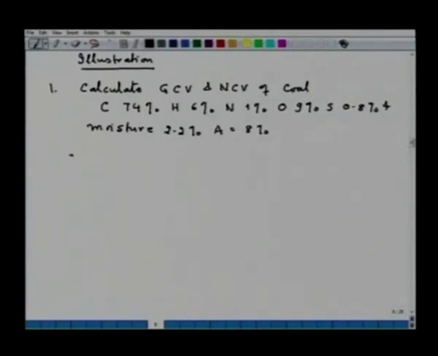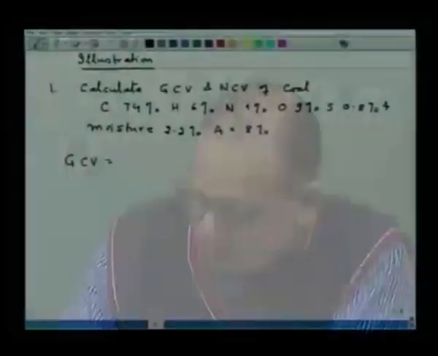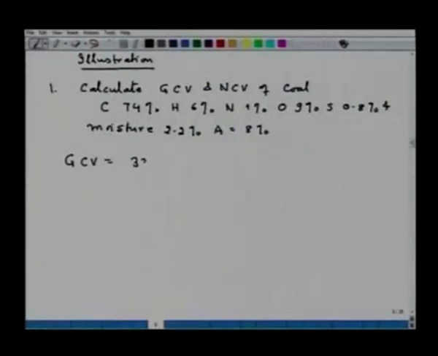So, I calculate gross calorific value straight away by substituting into the formula. You can calculate either in kilocalorie per kg or kilojoule per kg, whichever way you want. I am calculating for kilojoule per kg, that is formula 339 into percentage carbon plus 1427 into percentage hydrogen minus percentage O upon 8 plus 22 into percentage sulfur, this value you will get in kilojoule per kg.